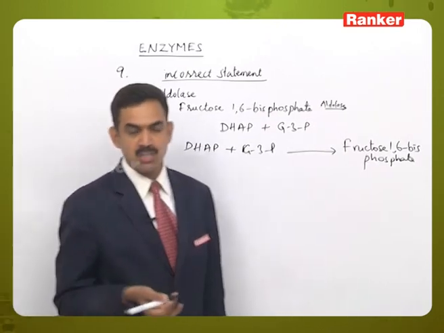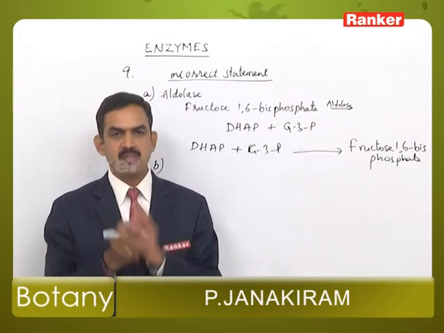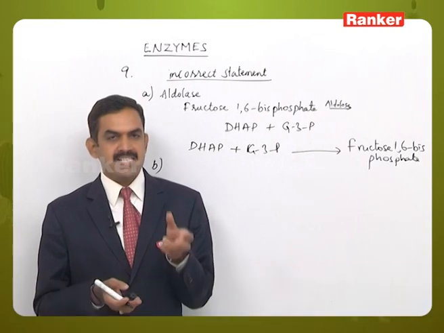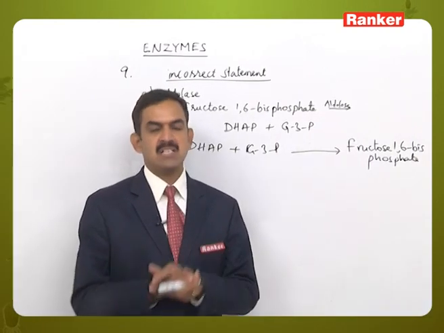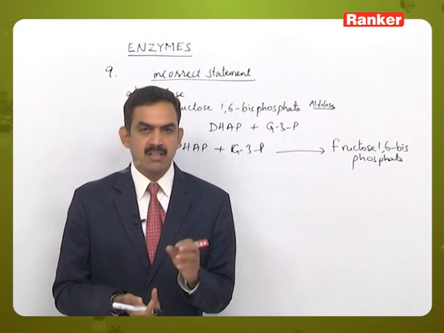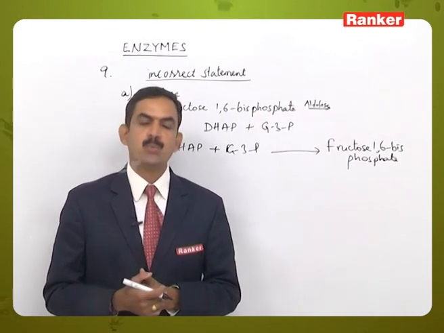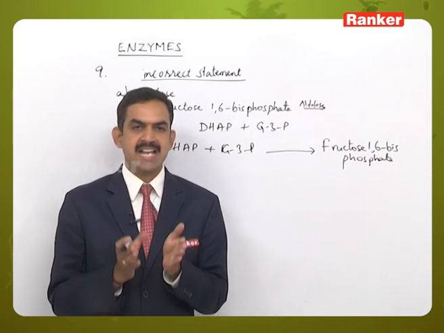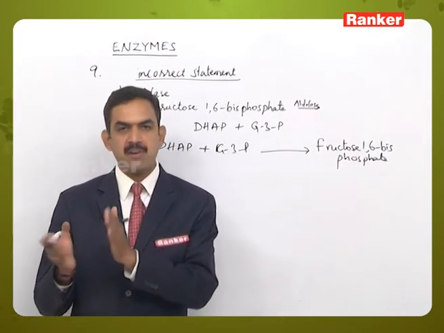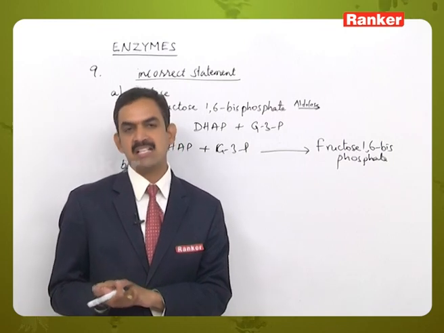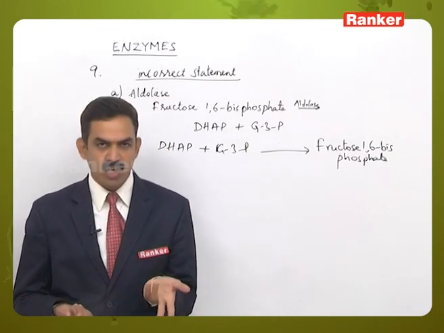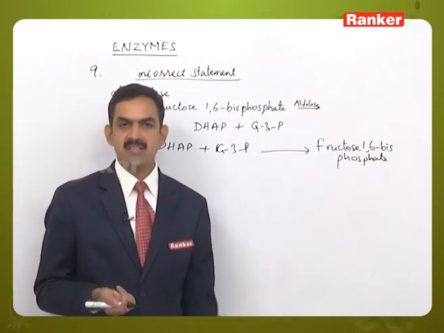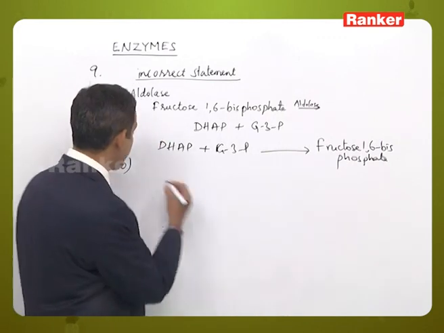That is correct, because when an enzyme enters into a reaction it modifies the substrate molecule such that the substrate is converted into product, and the same enzyme which entered the reaction comes out of the reaction. There will be change in the substrate molecule, but no qualitative or quantitative change in the enzyme molecule. So, this statement is also correct.